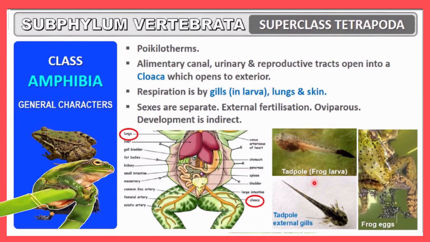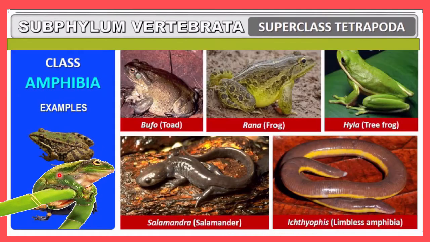You can see the photograph of a larva here. So the larval stage is called the tadpole stage. This stage is called tadpole, and this is a larva of a frog. So by using this larva they will get matured and finally come into the mature form like this. Next, here you can see some photographs. These indicate the examples of class Amphibia. So these are different kinds of frogs.